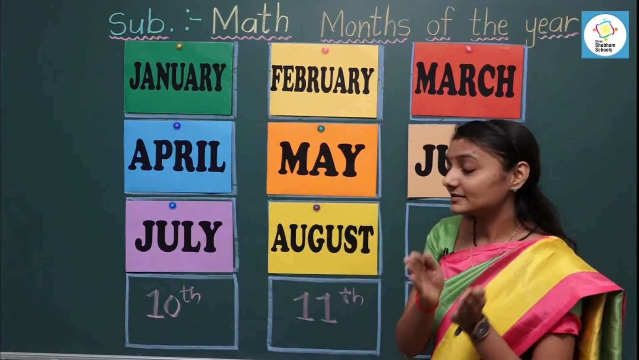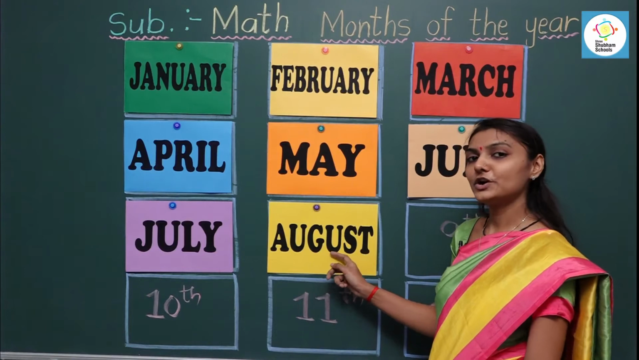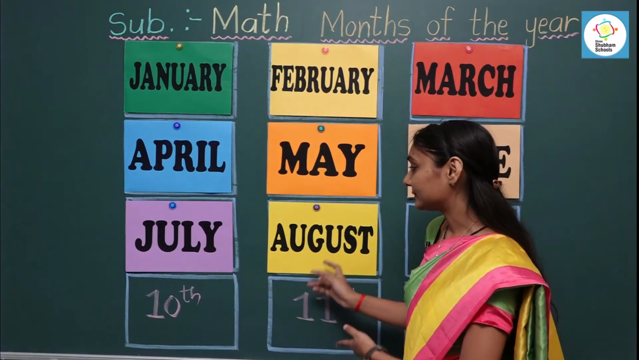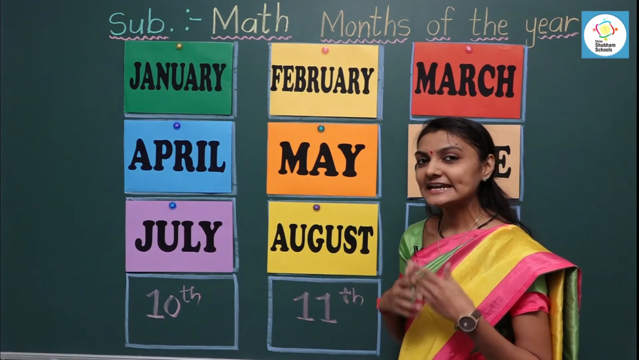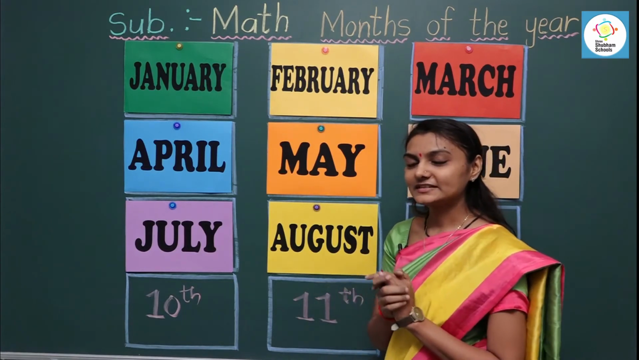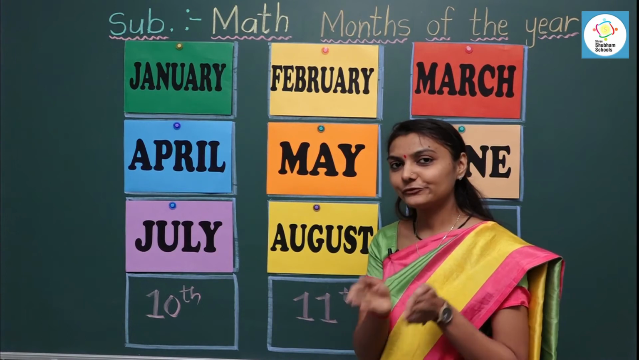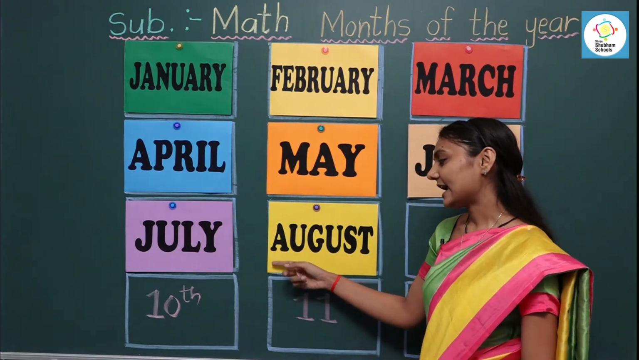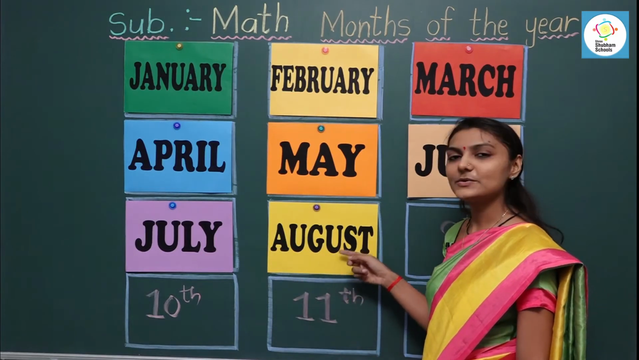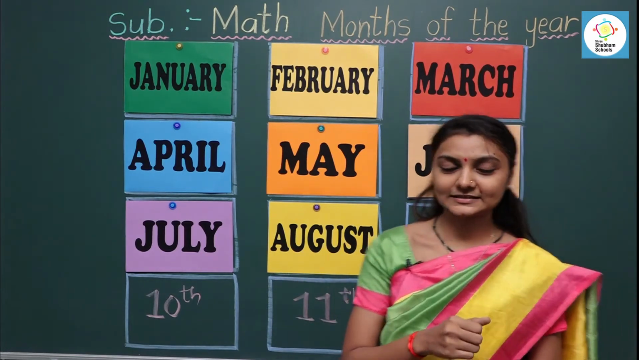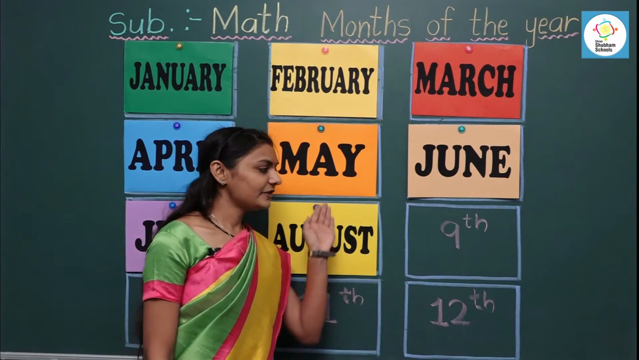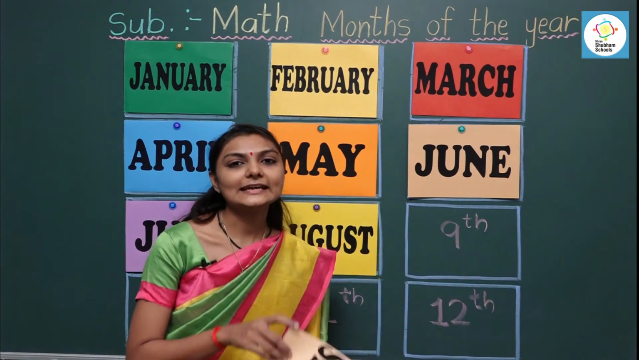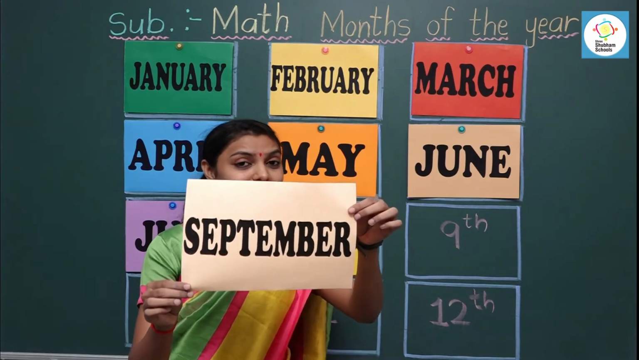So Raksha Bandhan comes in the month of August. One more festival we celebrate in this month is our Independence Day. We celebrate our Independence Day on 15th August. So this is the month of August. Now, which month comes after August? It's September.